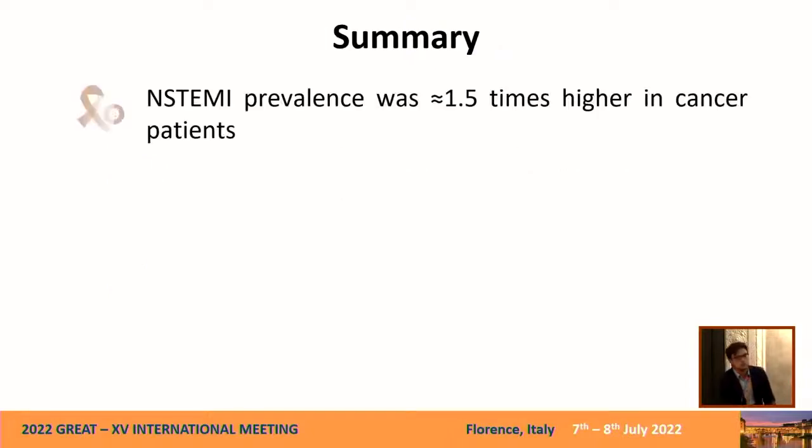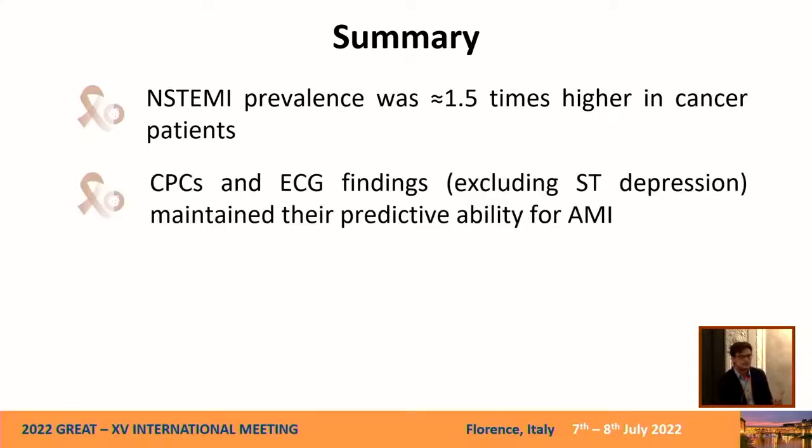In summary, what we saw was that NSTEMI prevalence was 1.5 times higher in cancer patients than in non-cancer patients. Then chest pain characteristics and ECG findings, excluding ST depression, maintained their diagnostic ability for acute myocardial infarction.